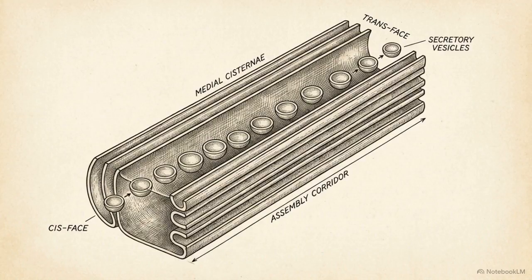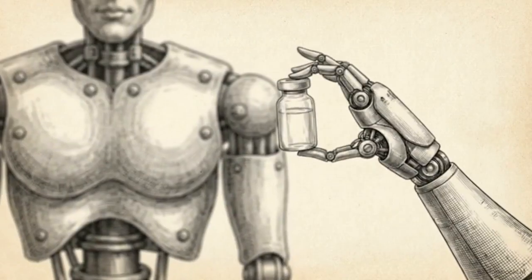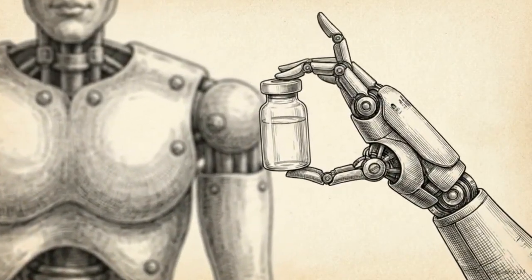We have proven that the chaotic, non-templated nature of the Golgi apparatus can be tamed. Completely mastering that intricate glycan code is the ultimate non-negotiable prerequisite for the future of synthetic biology.